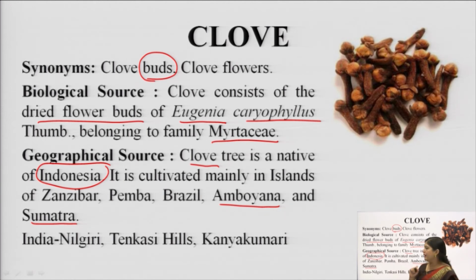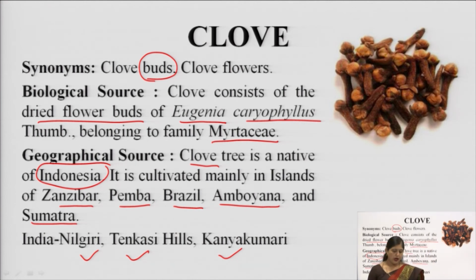Other than that, it is found in Zanzibar, Pemba and Brazil, which are tropical countries. India also cultivates clove, generally in South India, in Nilgiri, Tenkashi hills and Kanyakumari. So, in South India the cultivation of clove is favorable.